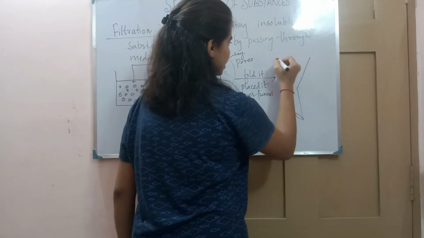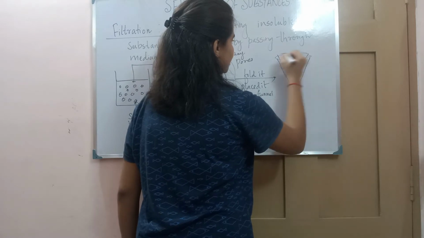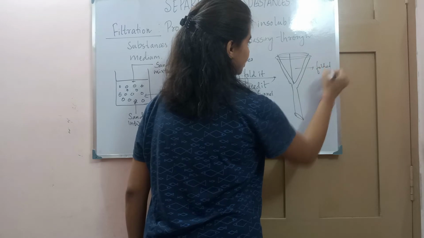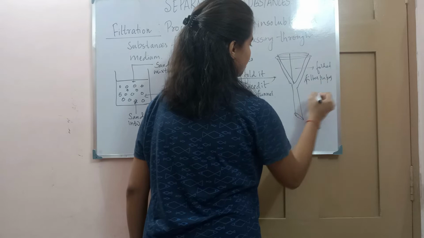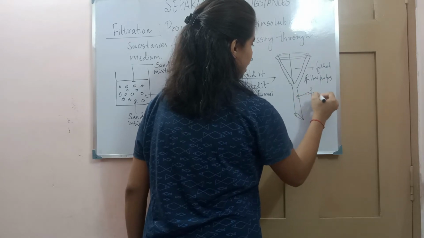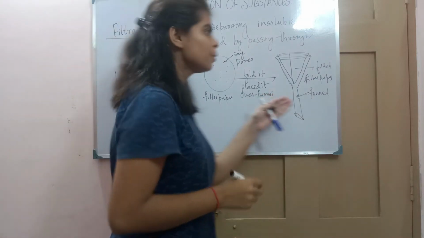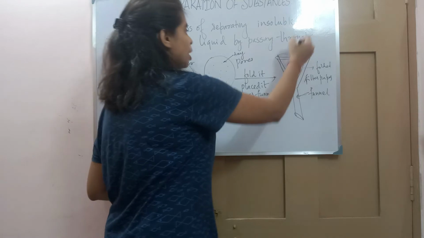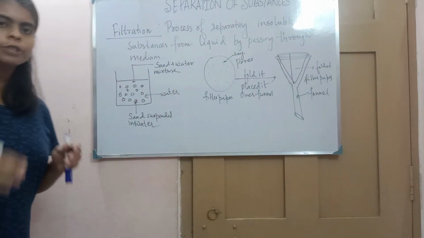This is a funnel, as you can see, and over it is a filter paper that I have folded. This is a folded filter paper, and this is a funnel. Now what I will do is place this funnel over an empty container, and then from above I will pour this mixture. And what you will see?